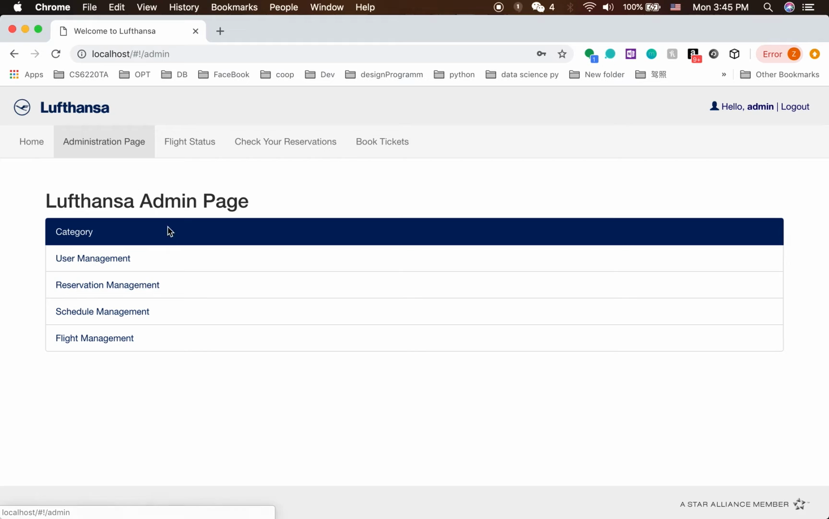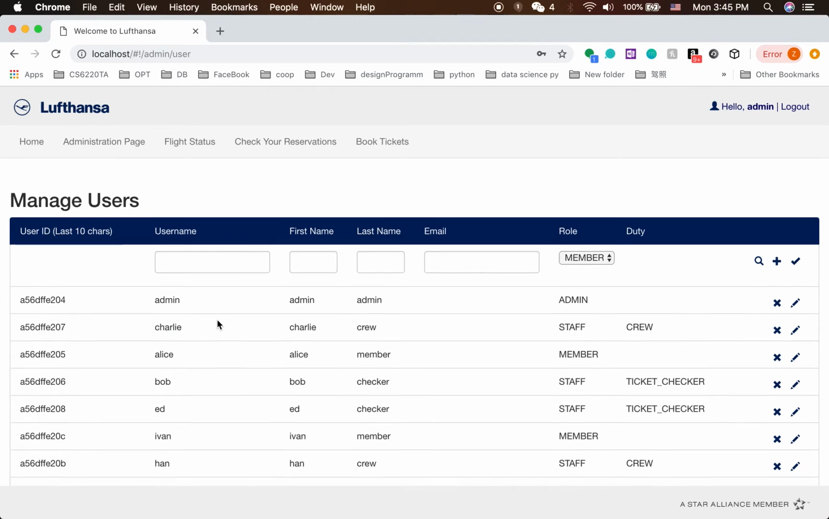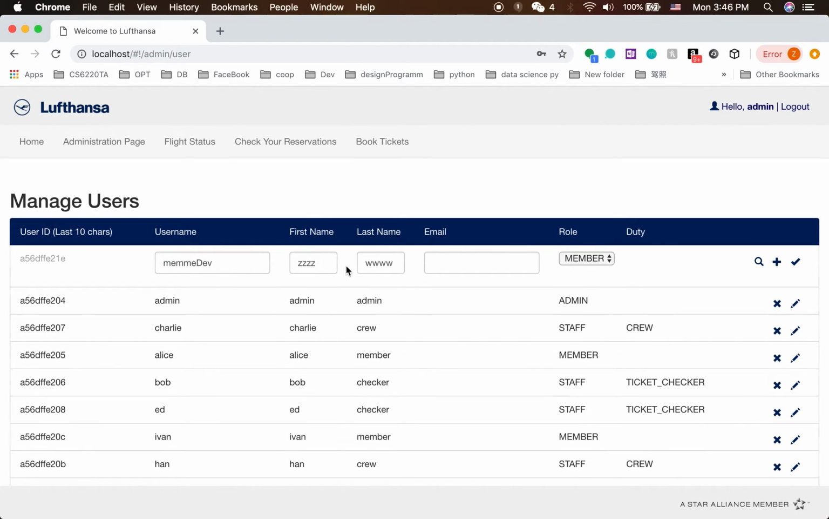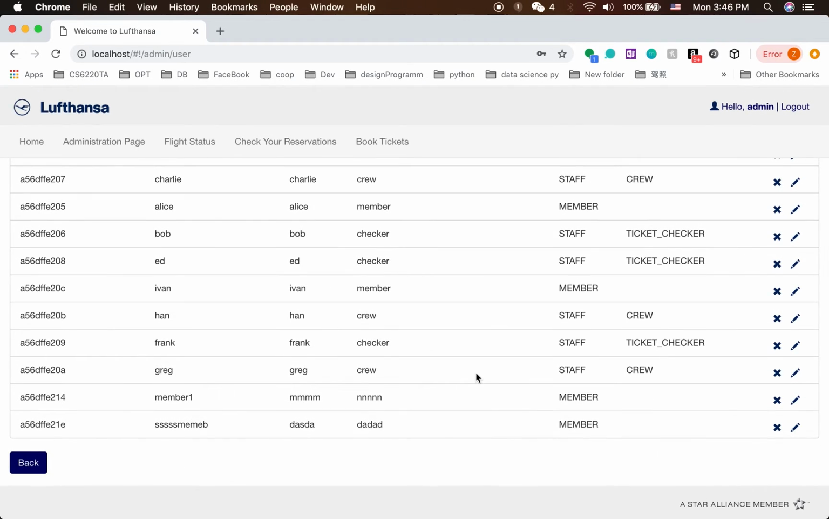Also, in the main page, admin can do user management. It's like when you want to update a member's name, like the member we just created, mem and dev. We can change mem and dev, the first name, I change it to SSS member. You can also change its role to staff or admin, but let's still do it as the member. Then you click this. You will see it's updated.